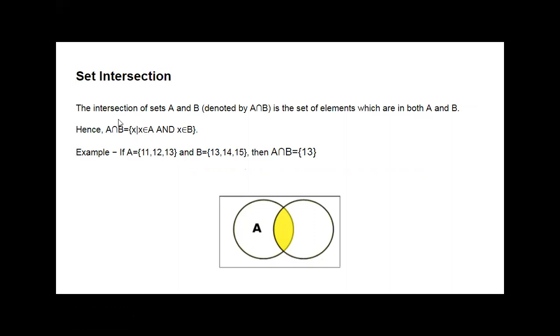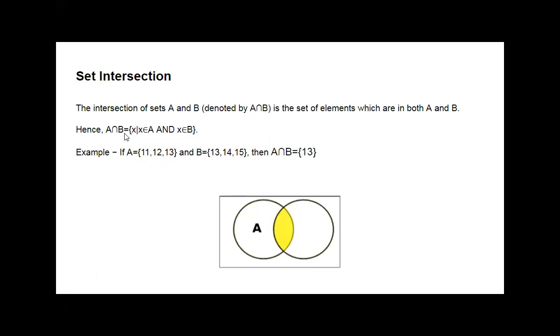The intersection of sets A and B, denoted by this inverted U, is the intersection sign. We can say it as inverted U, is the set of elements which are in both A and B.